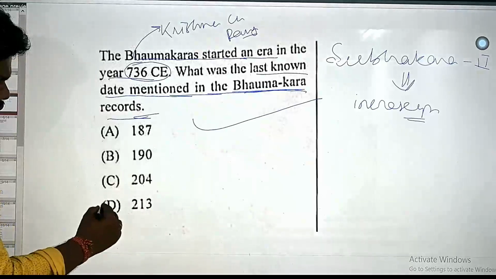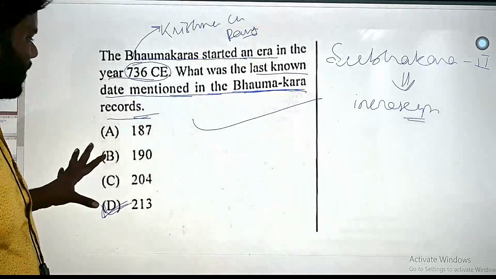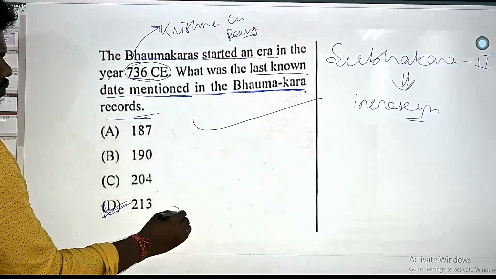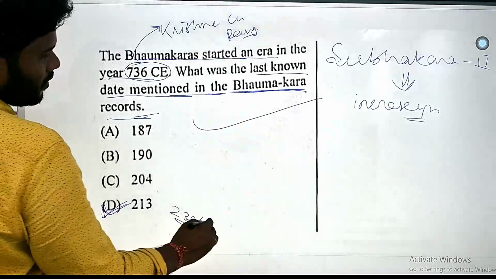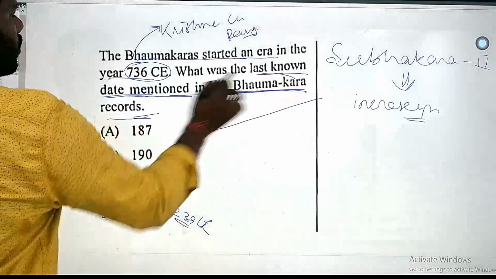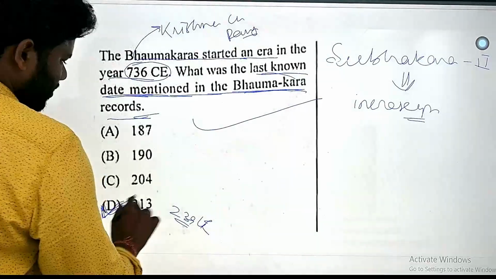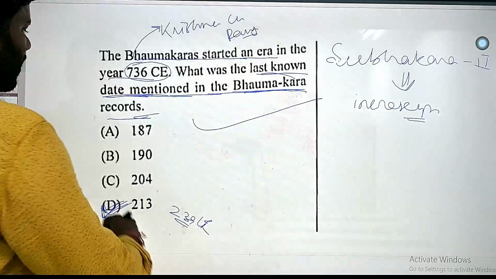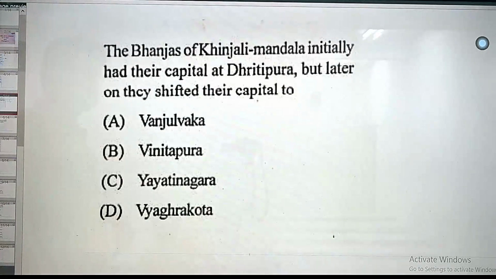So it is nearer to 213. That is why we are going for it, no exact data is found, but we can say around 239. Approximately the CE years are mentioned in the Bhaumakara records. So date mentioned. What was the last known date? So it is around 239. But as it resembles near 213, we are going for 213. So this question's answer is 213, option D.